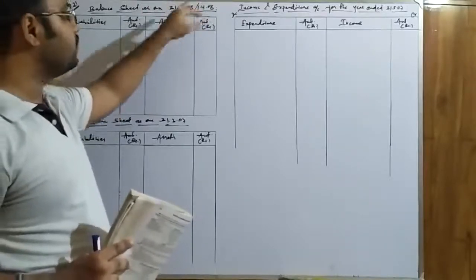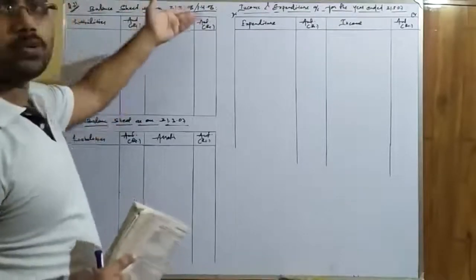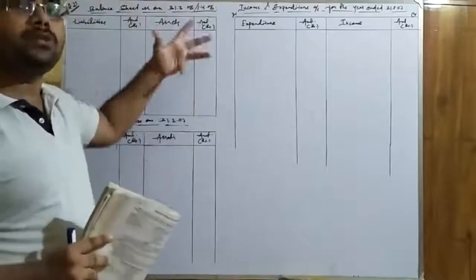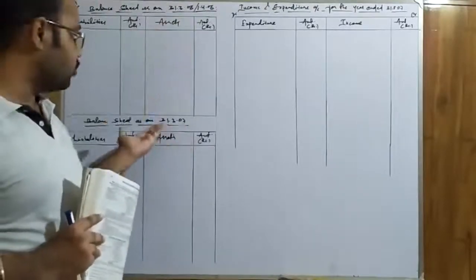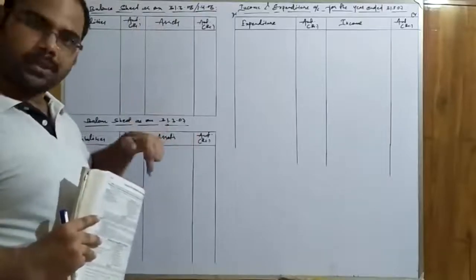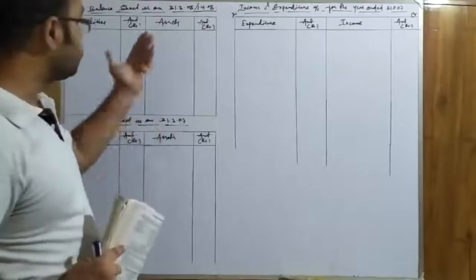That's why I have taken the two dates for your understanding, because in the question this date is given. You can take this one or this one; there is no confusion or mistake in taking either, because both are the same. The same thing goes here also: the closing balance sheet of the current accounting year will be the opening balance sheet of the next accounting year. So do not get confused with these dates.